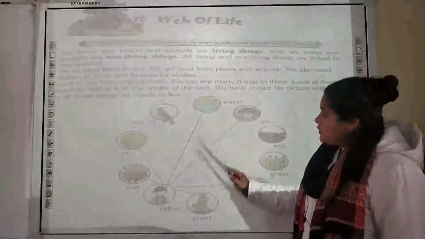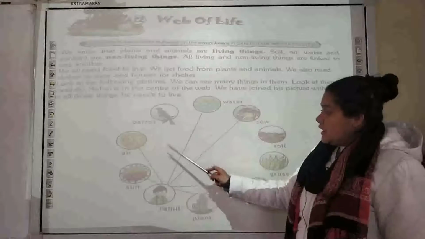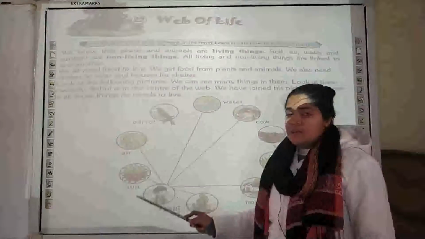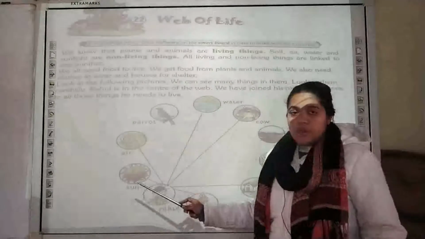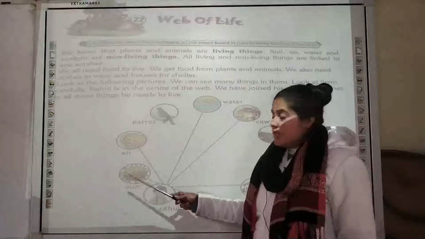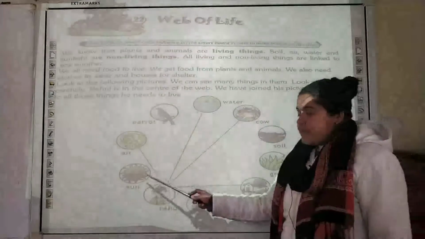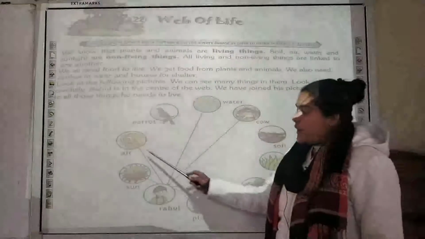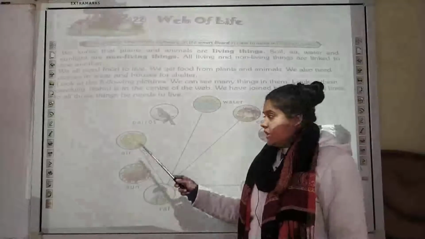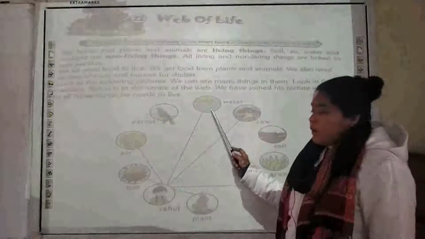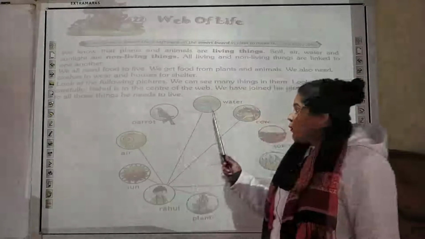So he is connected to the various things. There are various dotted lines as well as straight lines. These straight lines indicate the basic requirements which are required by Rahul for survival. Like Rahul, we human beings require sun energy. Sun is the main important source of light as well as the heat energy which is required by us. Then we require air because it gives us oxygen to breathe in, and there are various other gases present in the air. Then we require water because, as the people are aware, there are various activities in which we require water.